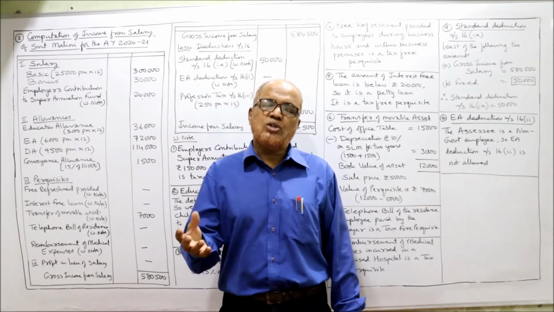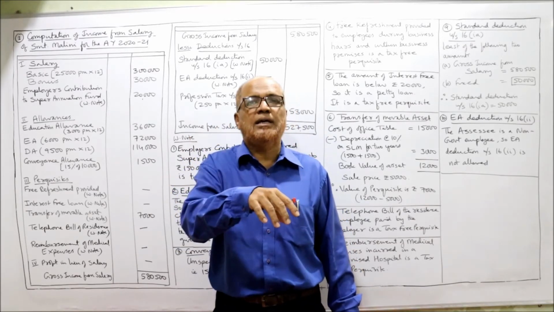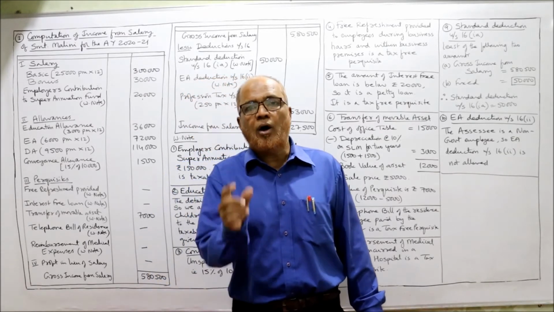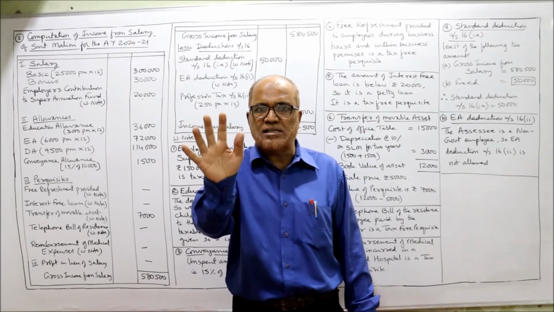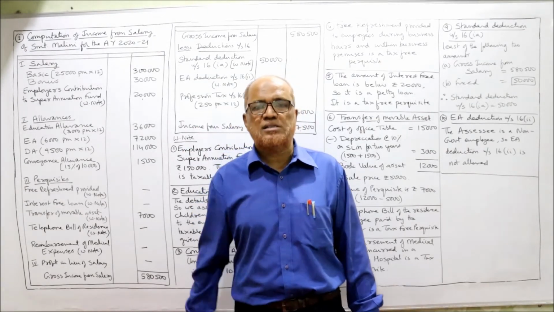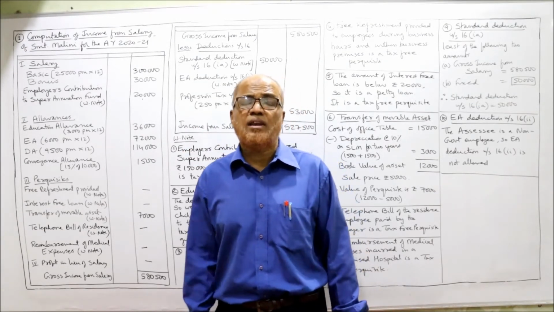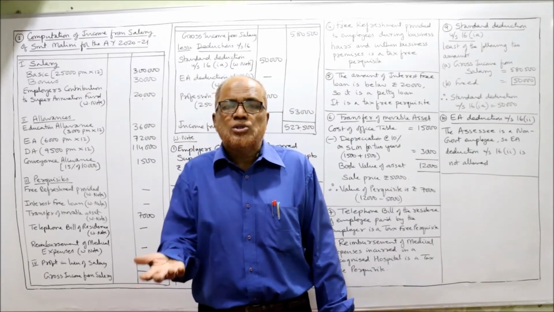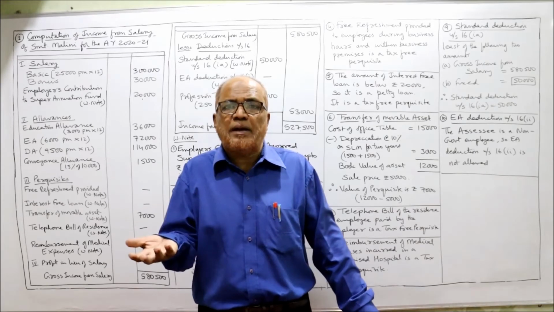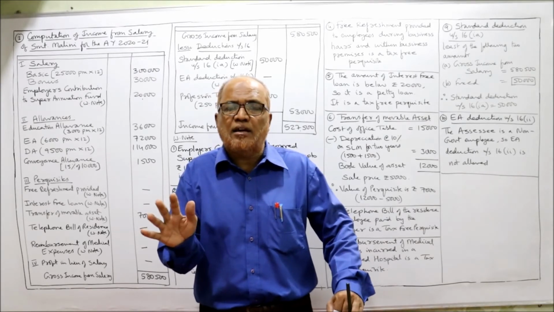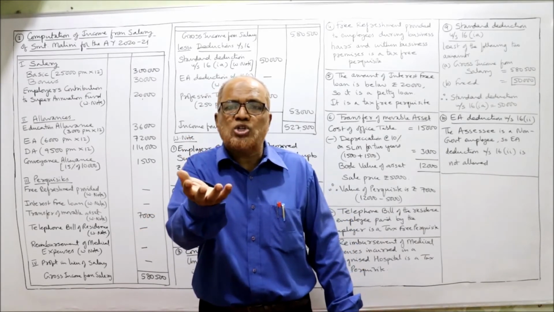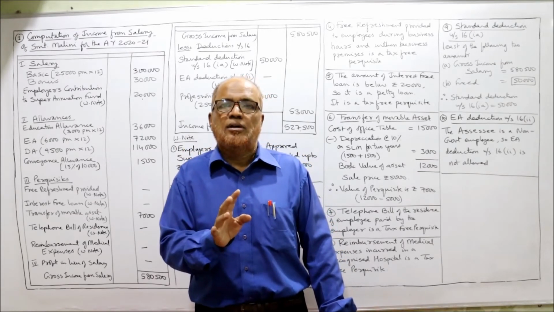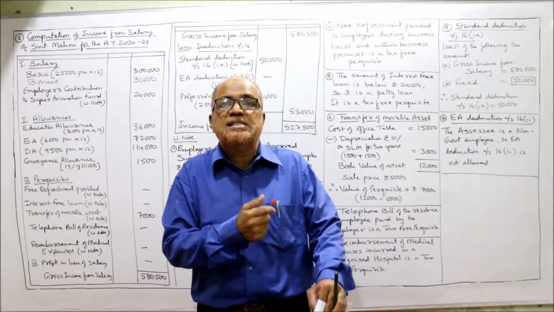Now, when education allowance is given to the employee, then we have to see the unspent amount is taxable. The amount spent is not taxable. The amount unspent is taxable. Here nothing is given regarding how much amount is spent. So we will make the assumption that he has spent nothing. So the whole education allowance is taxable on our assumption, because the problem is silent.